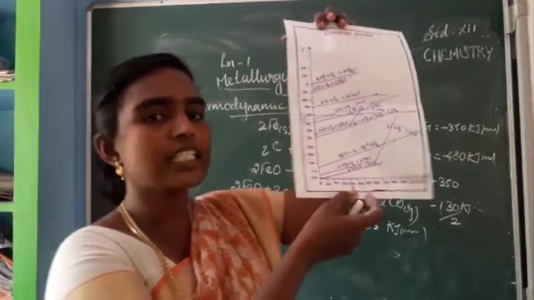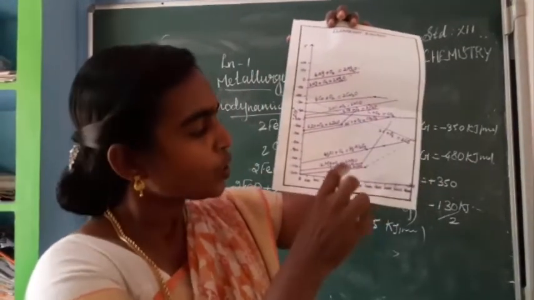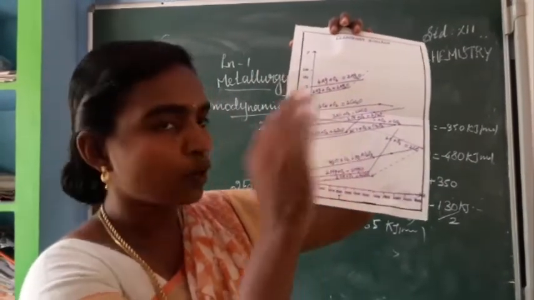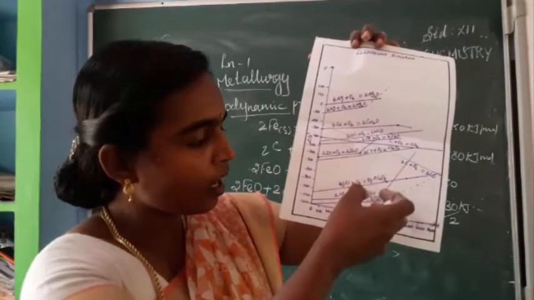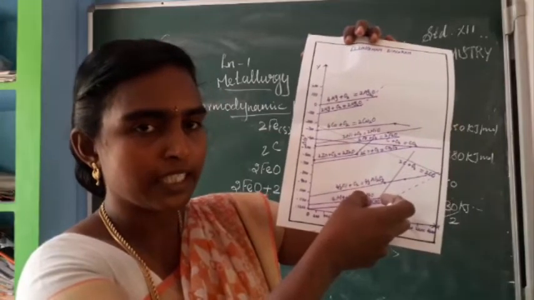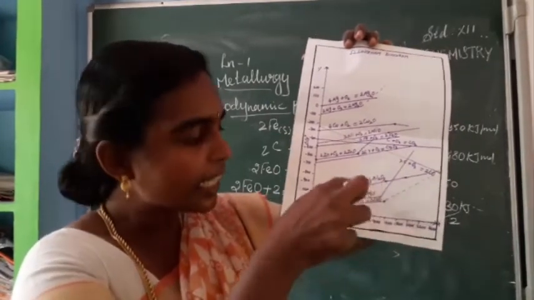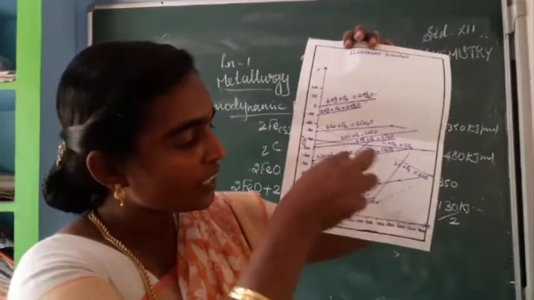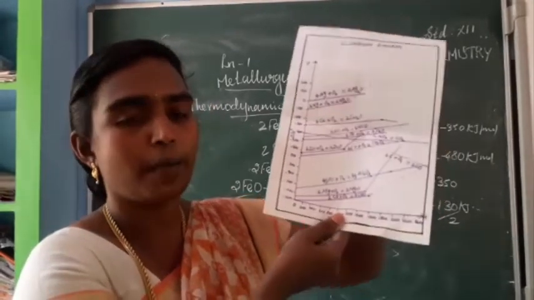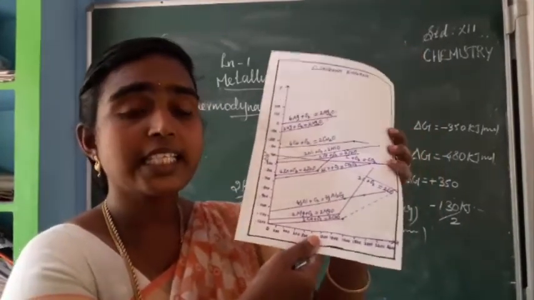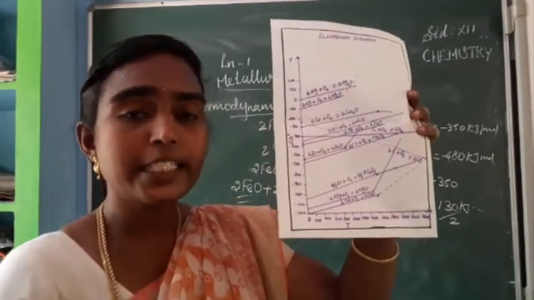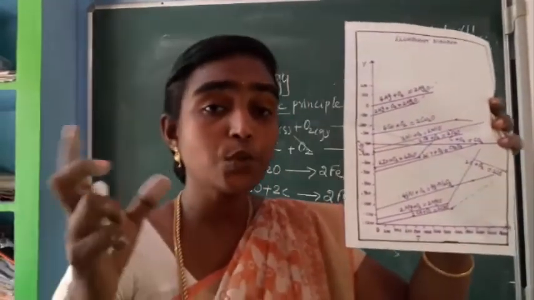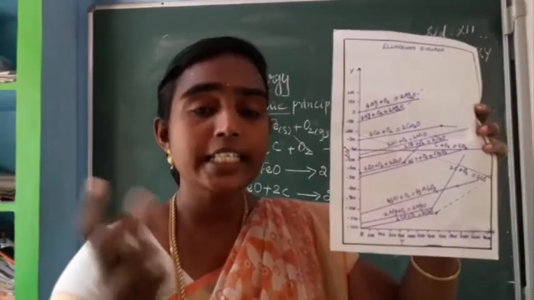So when you are seeing these two, the question is asked, for the reduction of alumina, whether we can use magnesia, or for the reduction of magnesia, whether it is possible for alumina. Okay. So both cases, the book back question, using Ellingham diagram, explain.